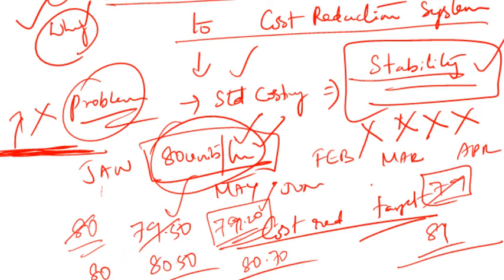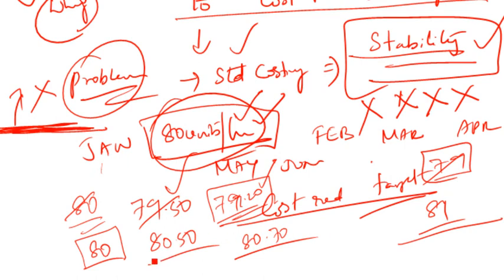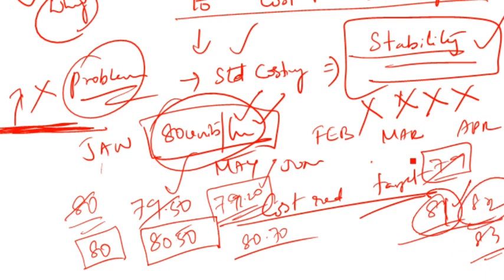So let's say if it is normal standard costing, it's always 80. But when it comes to this particular Kaizen, you might want to increase it to 80.5, something like that, or 80.7, or 81, or 82, 83, something like that. Small and minor improvements. So now 81 will be your revised standard, and then you will try to achieve 81. Once that is done, after a few months, maybe 82 is your revised standard. So that's a basic difference. So that's the shift from a cost control system to what? A cost reduction system. Are you able to get me?